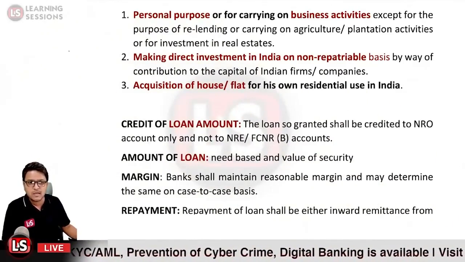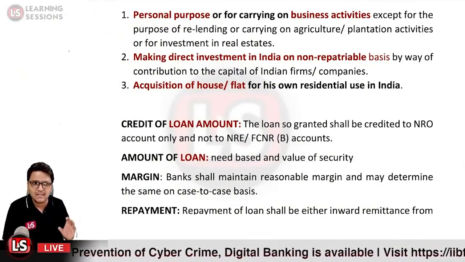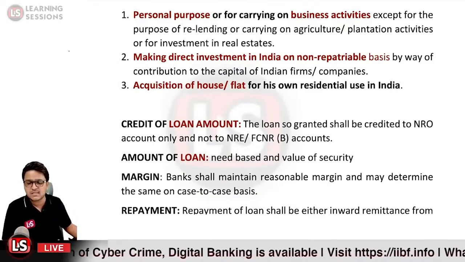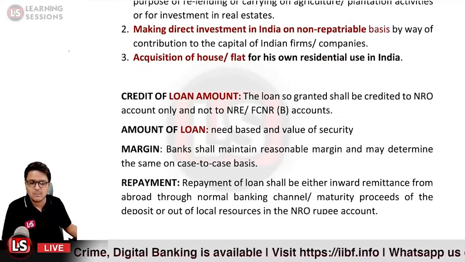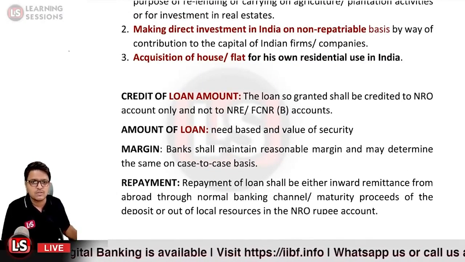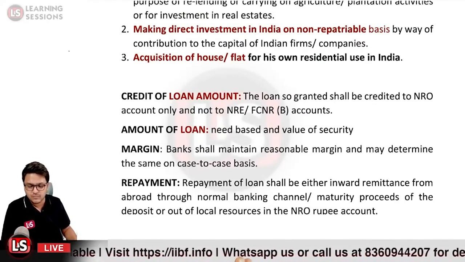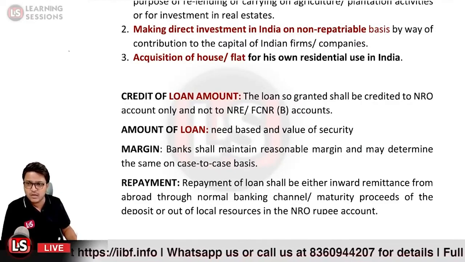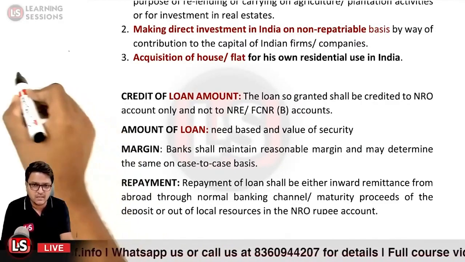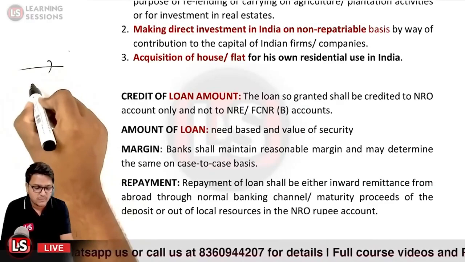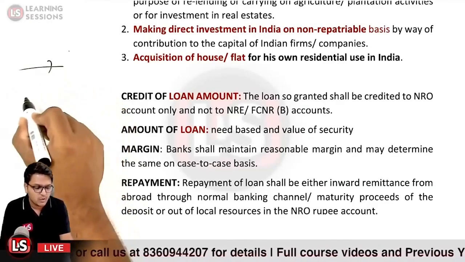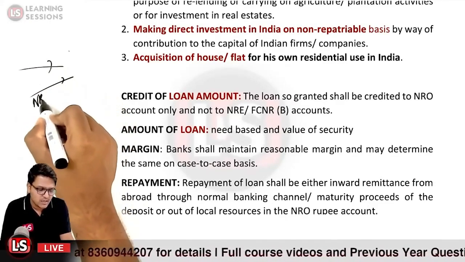And what about the repayment period? Repayment of the loan shall be either from inward remittances, or using the balances of the NRE or FCNR accounts.